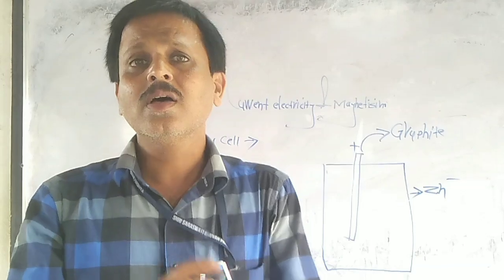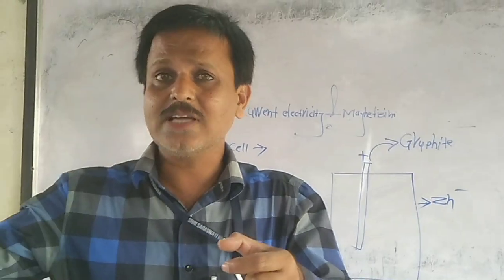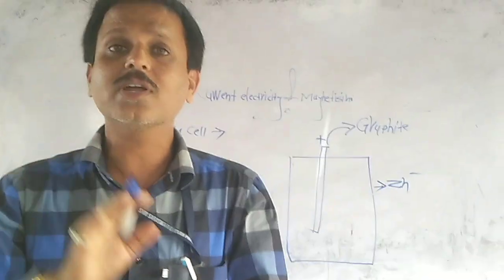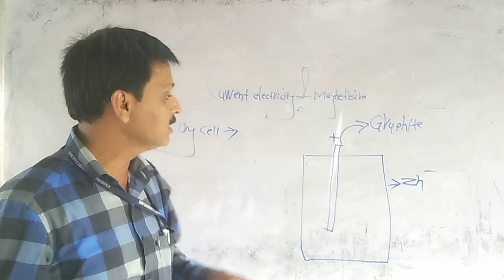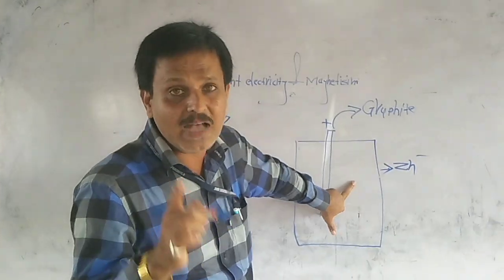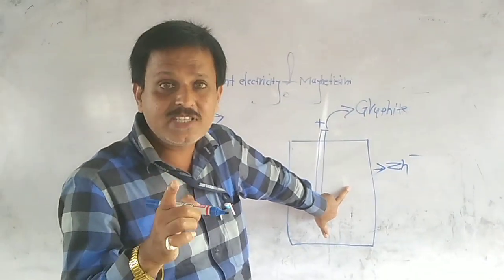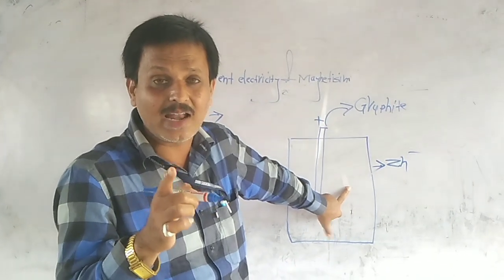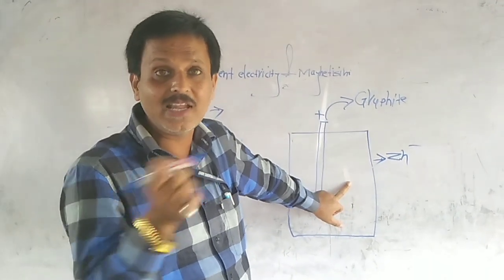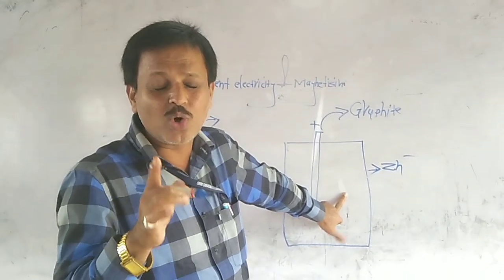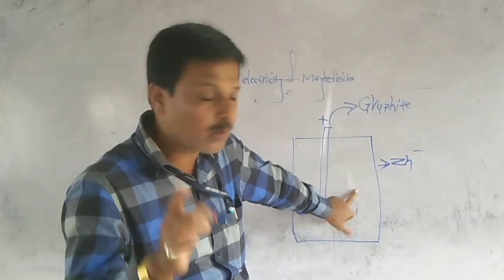Second, the outer coating, which is made from zinc, acts as the negative terminal. But sir, that is the positive and the outer side is negative. How does current flow from positive to negative terminal? In between them, there is a pulpy, moisture mass, and now the term related with electricity: it is known as electrolyte.